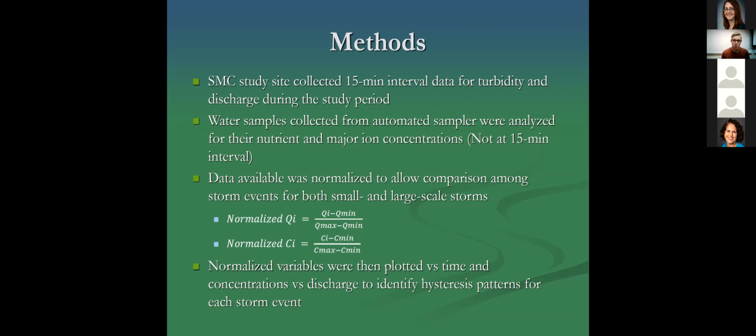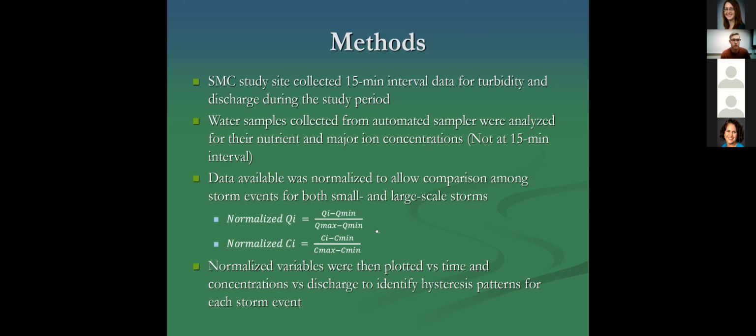The data that was available for these variables was normalized by event to allow for comparisons between both large and small scale storms. This normalization was done by taking the discharge observed at a given time for the event, subtracted from the minimum discharge for that event, and divided by the range of discharges observed during that individual storm. This was done for all discharges in an event and produced a value ranging from 0 to 1, with 0 representing the lowest discharge observed for the event and 1 representing the largest discharge.